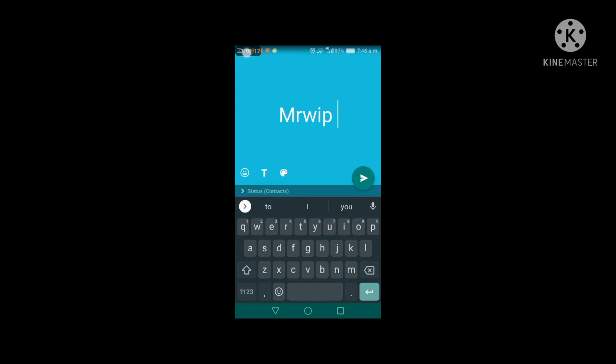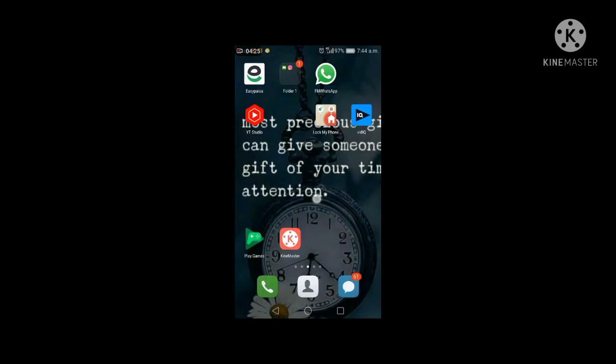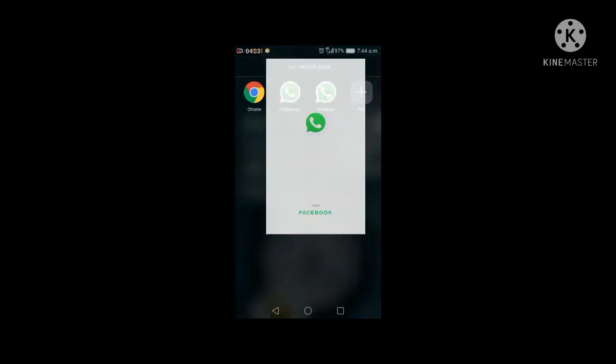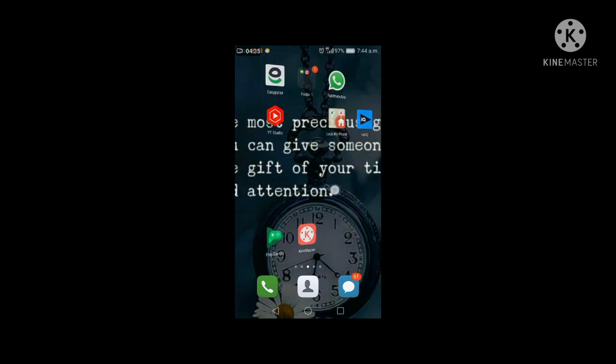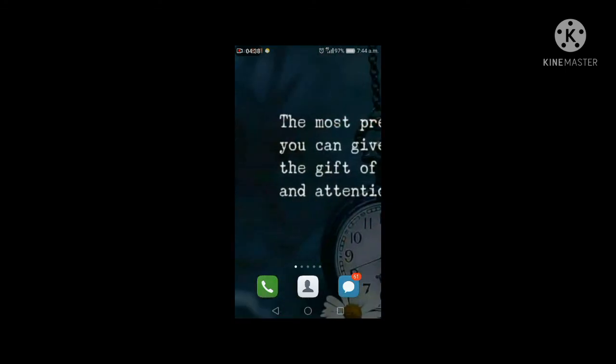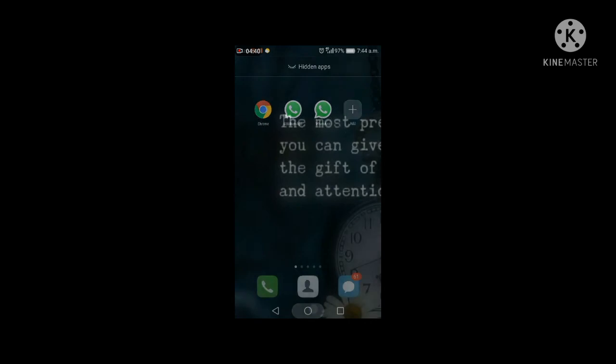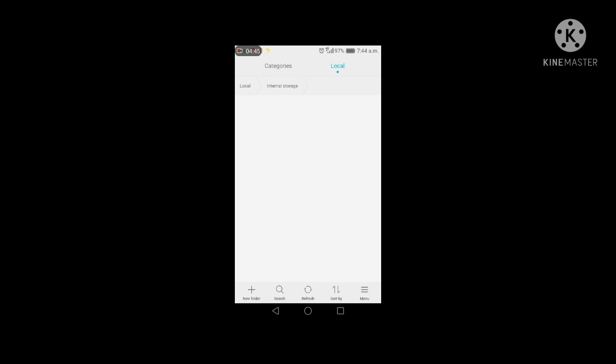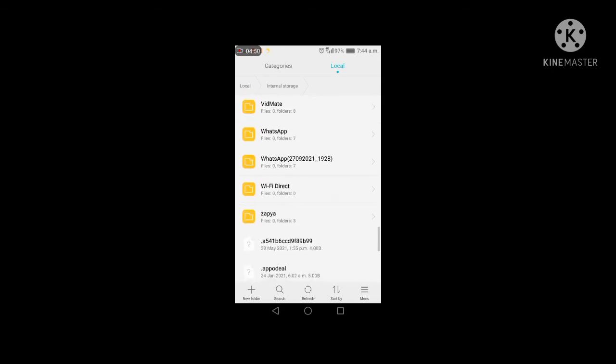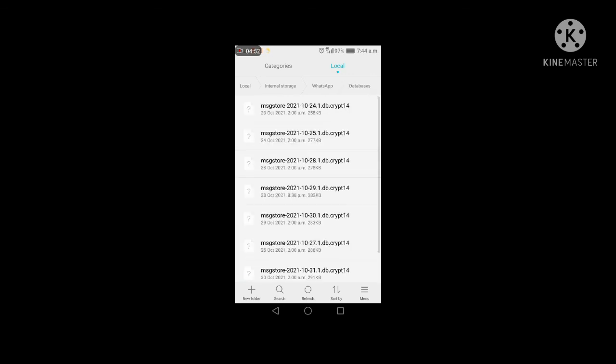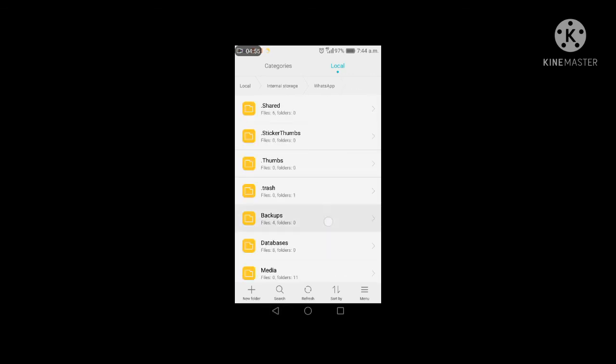After uninstalling, when I install this WhatsApp, another option will come to me. For example, now I uninstall this. When I uninstall it, it is not present in my mobile, and then if I install it, we come to this chat. We come here and go to the internal storage and go to WhatsApp. This is the WhatsApp folder, and go to the database. For example, this database is clear. There is nothing present. There is nothing present in the backup. So what can you do?